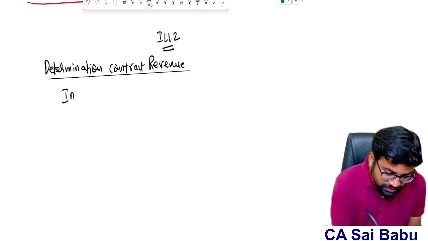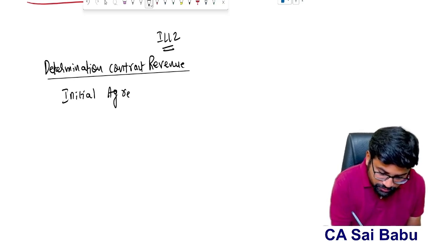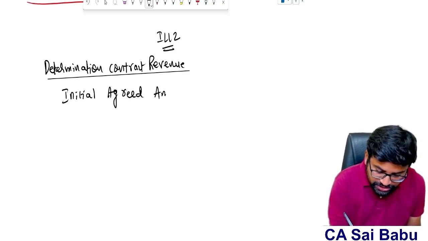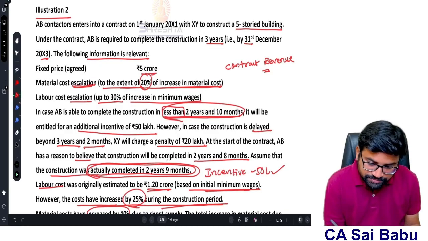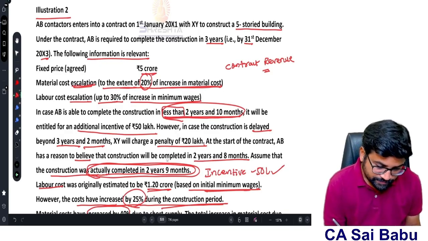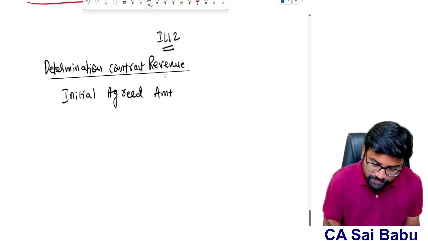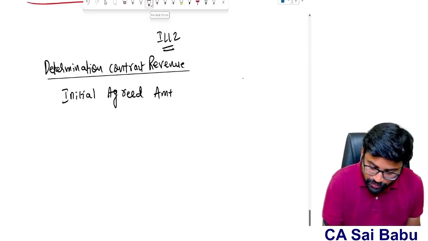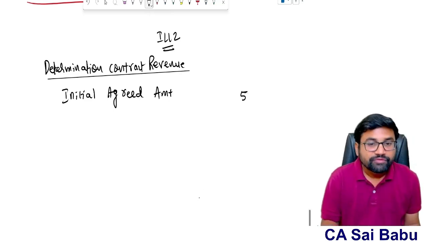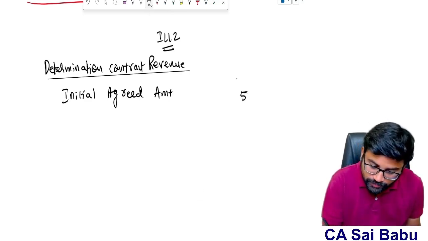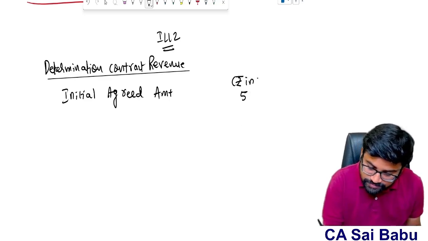First, the initial agreed amount. What is the initial agreed amount between the parties? 5 crores, sir. Rupees in crores.